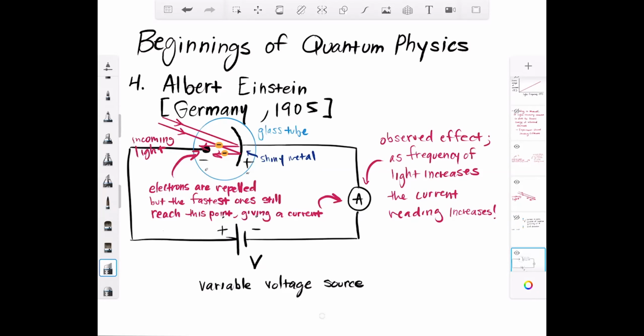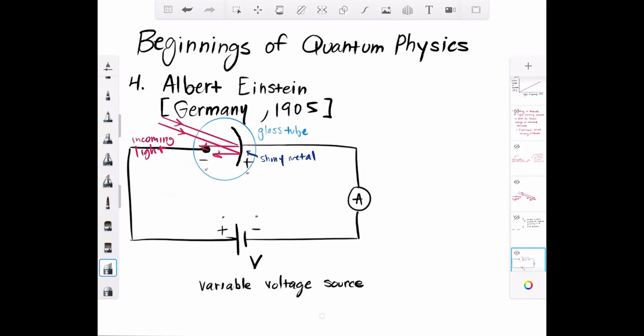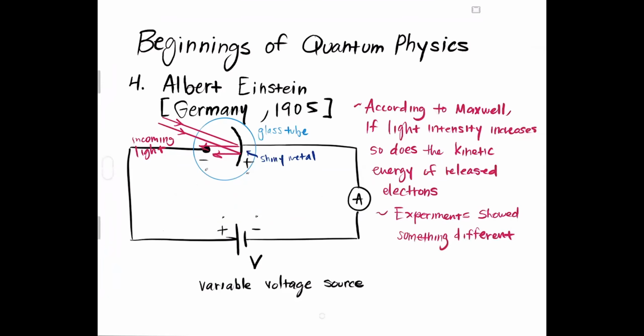Now, the classical model at the time, hold on, let me erase this one. According to Maxwell, if we were to increase the intensity of light, meaning if we were to make the light brighter, the kinetic energy of those released electrons would increase.